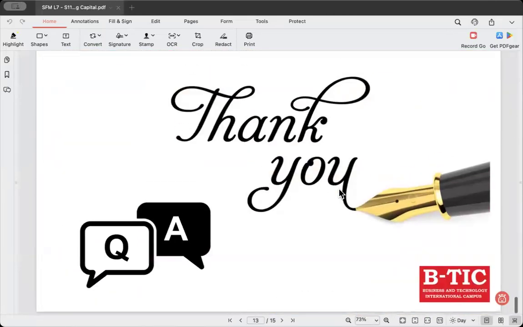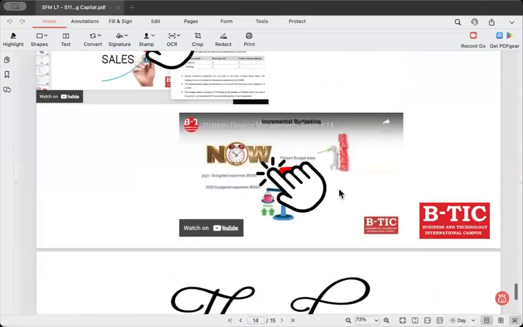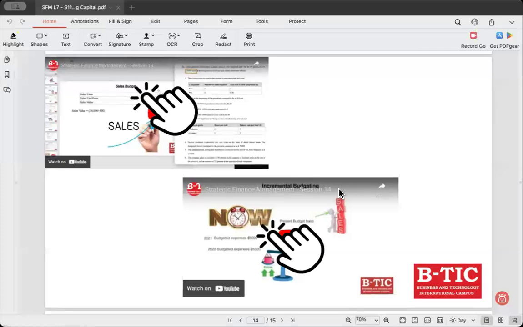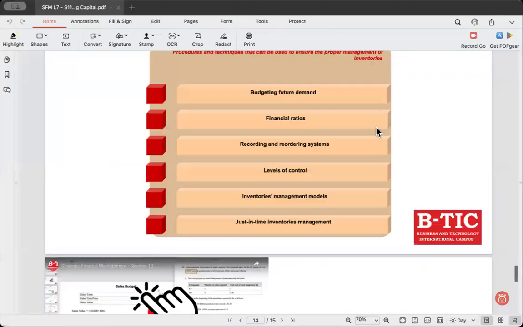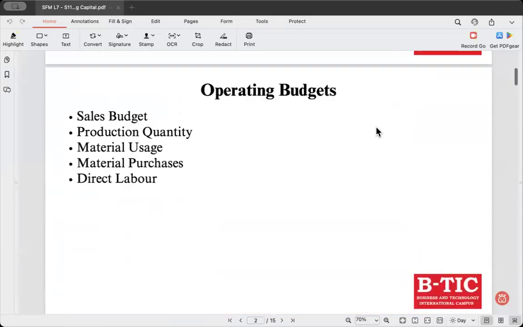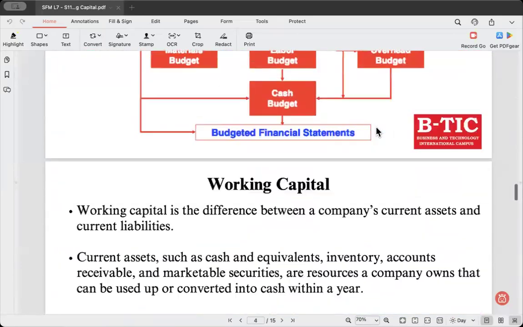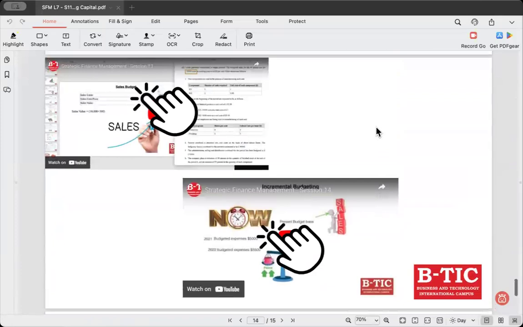However, if you go towards the last slide, the slide just before the last slide, this recording has the calculation. So you can watch it, right? This recording has the calculation related to the operating budget. So I've done a session. I've calculated all these operating budgets and also taught how to do the financial statement. So if you wish to learn how the calculation is done, you can watch these recordings.